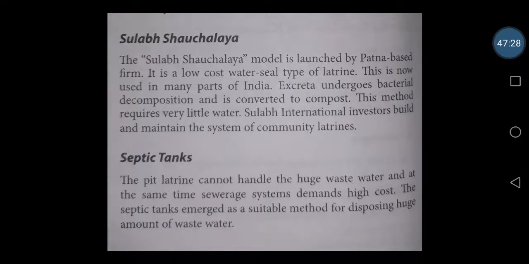Sulabh Sauchalaya is also one of the methods of latrine facility, which model is launched by a Patna based firm. It is a very low cost water seal type of latrine. It is nowadays used in many parts of India, especially as I have told, when we go for a journey or for a trip, we can see this type of latrines in the bus stand, all these areas. The excreta undergoes bacterial decomposition and is converted to compost directly. This method requires very little water.